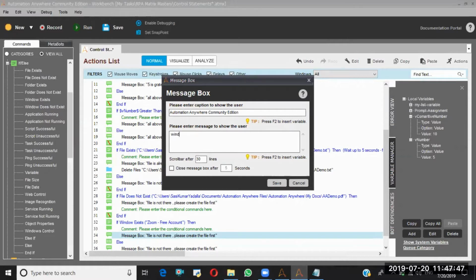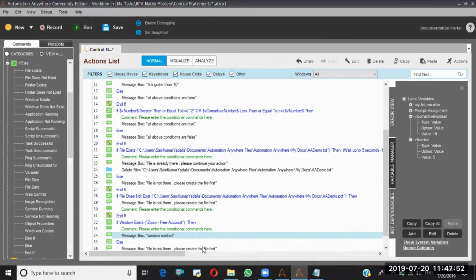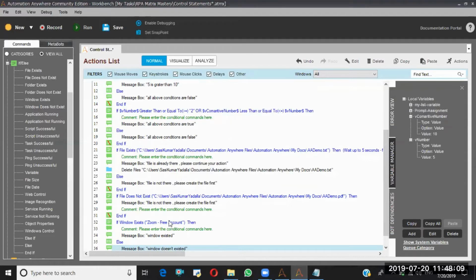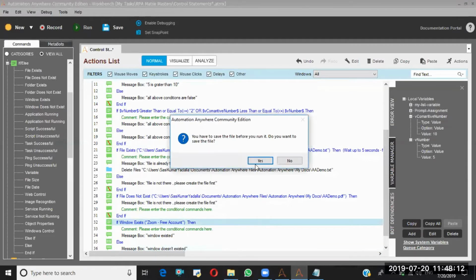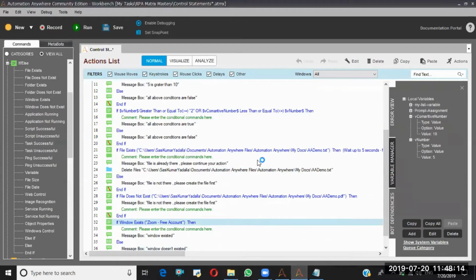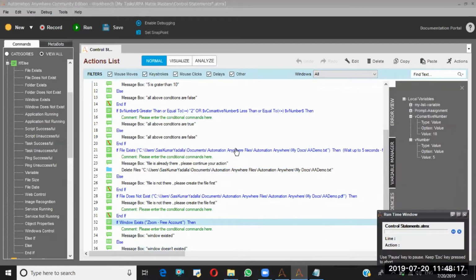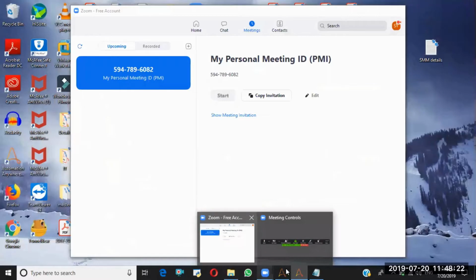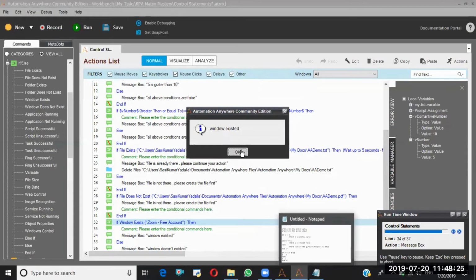Window existed. Window does not exist. So this is the two things done from this step. Yes. See, window existed because if you see, the Zoom window is already in open state. So that means window existed. So that's the reason it is not going to the else block.